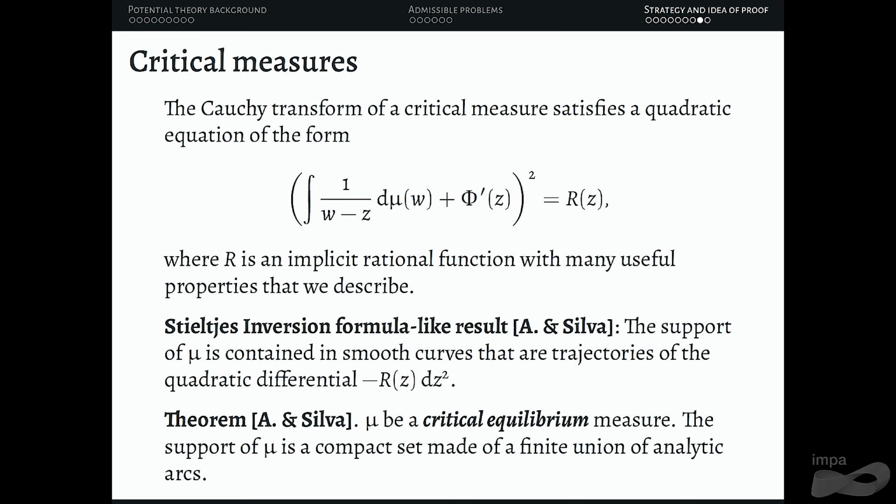And finally, we can prove that if mu is a critical equilibrium measure, which is the case when you take a maximizer set, the support of mu is a compact set made of a finite union of analytic arcs. So at this point, you have hope of finding a set that has the same equilibrium measure, and this can be a finite union of curves since now the measure is also a finite union of curves.